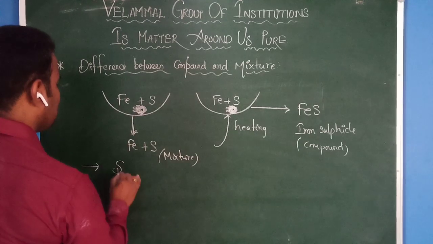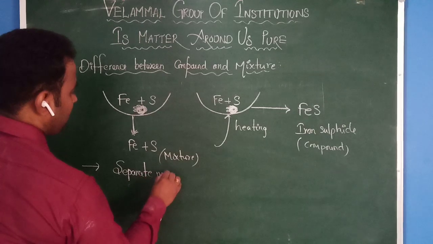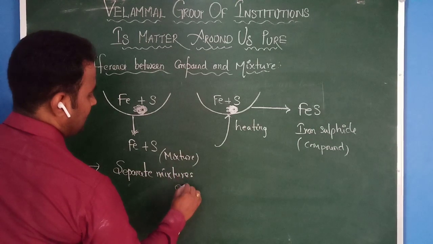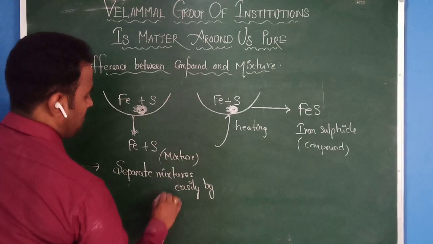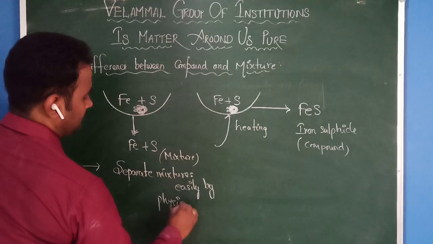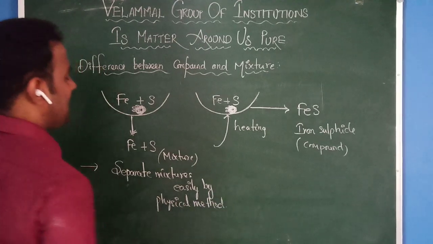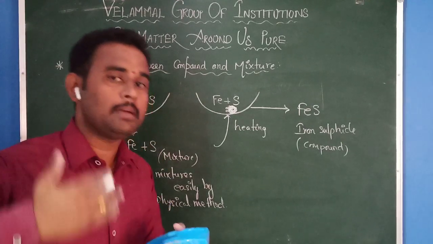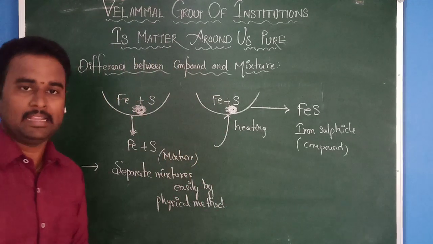The next one is that you can separate mixtures very easily by physical methods. That means if you want to separate this iron and sulfur again, you can separate them very easily by using some type of physical method. Those methods we can discuss in the next class.